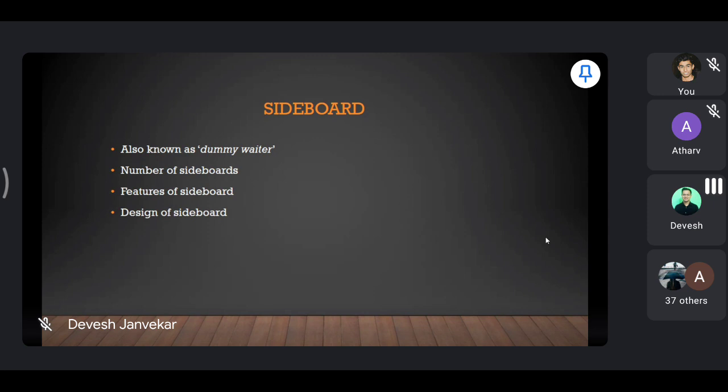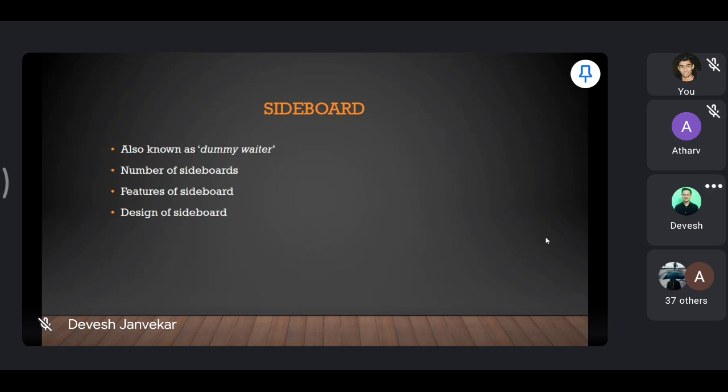Then we'll move to the sideboard. Sideboard is also known as dummy waiters, which is going to hold all the necessary cutlery, crockery, your flatware, hollowware, menu cards, your inventory checks, then all miscellaneous equipment that you are going to use at the table.